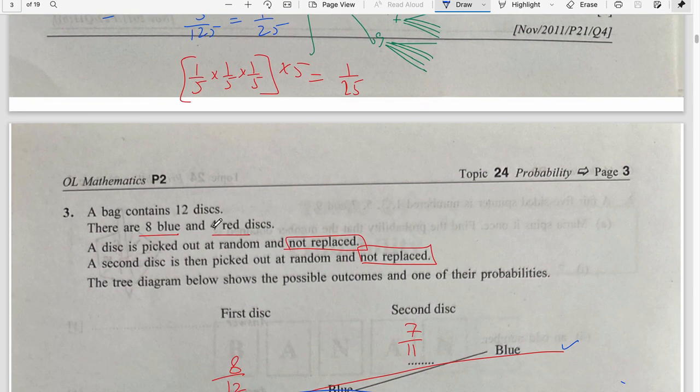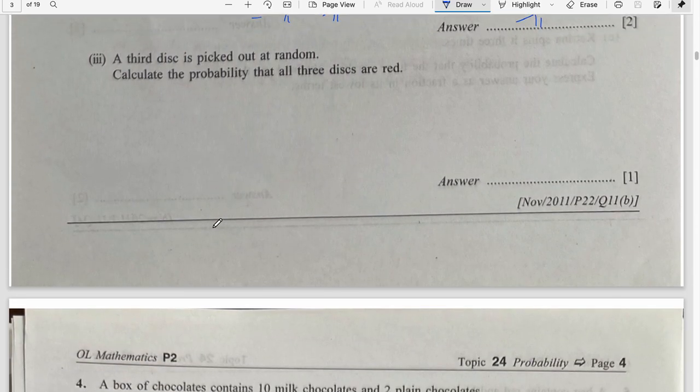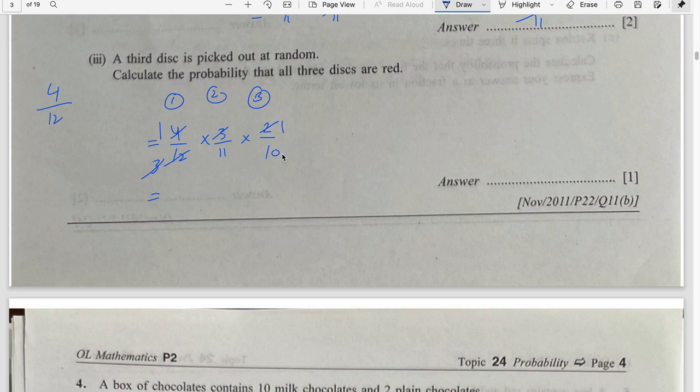We had 4 red out of total 12. So if my first choice, it is 4 by 12. For my second choice, it is 3 by 11. For my third choice, it is 2 by 10. Number of discs keeps on reducing in numerator and denominator both. So third is red, and 4 1 times, 3 times, 3 goes with 3, 2 1 times, 2 5 times. The numerator it is 1, denominator that's 55, so 1 by 55. Clear?